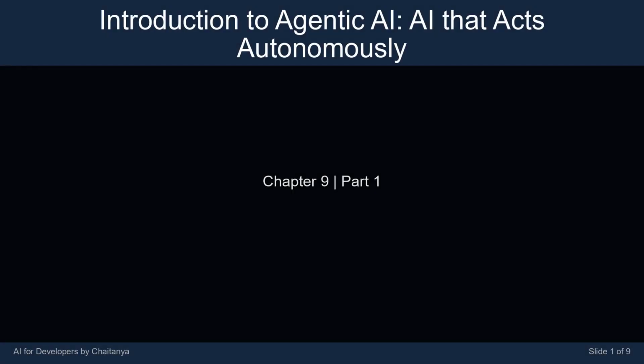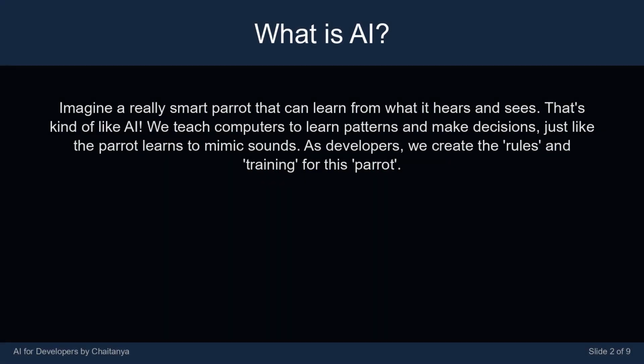I'm Chaitanya. Today's lesson is titled Introduction to Agentic AI that acts autonomously. Imagine a really smart parrot that can learn from what it hears and sees. That's kind of like AI. We teach computers to learn patterns and make decisions, just like the parrot learns to mimic sounds. As developers, we create the rules and training for this parrot.